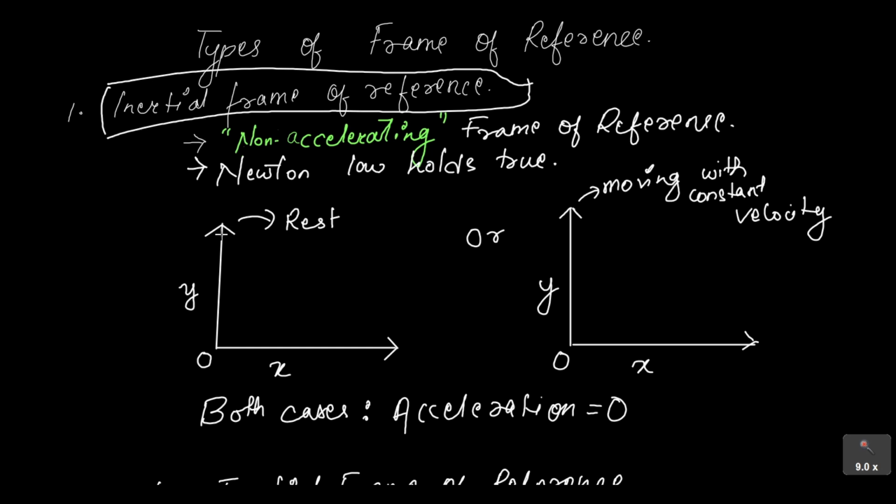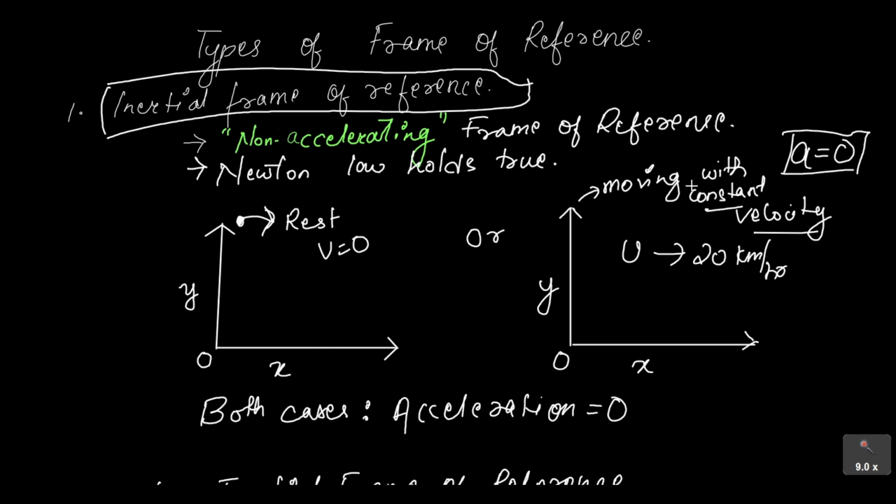That means the point from where you are making an observation, if that point is not moving, if you are at rest, if the velocity is 0, then that frame of reference will be an inertial frame of reference. Or if you are moving with a constant velocity, say 20 kilometer per hour, and it is not changing with time, then the acceleration will be 0, because acceleration is the rate of change of velocity.